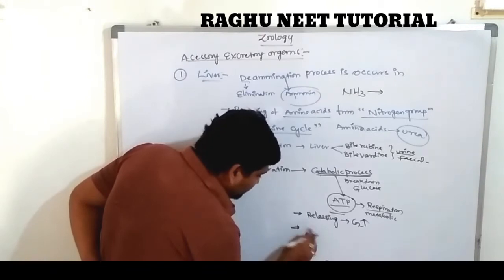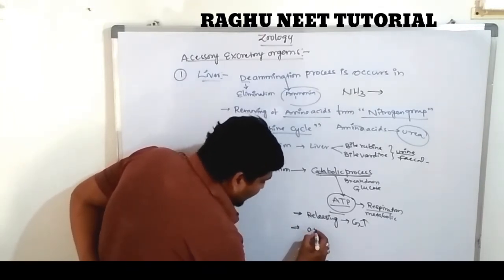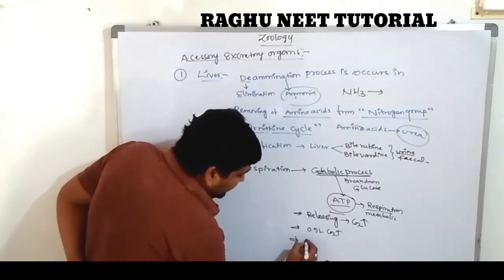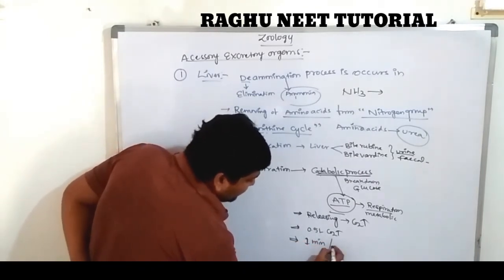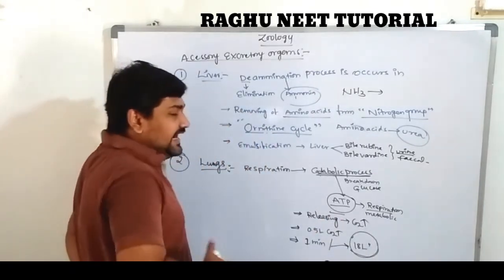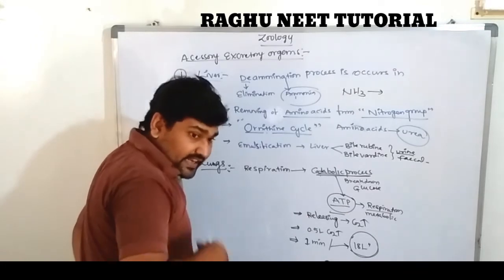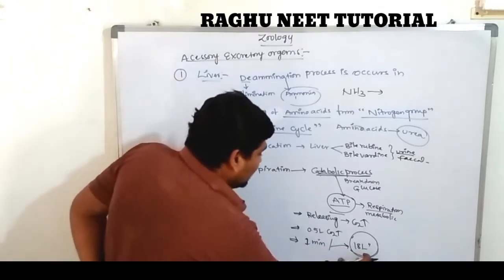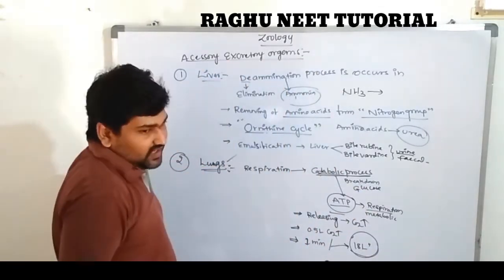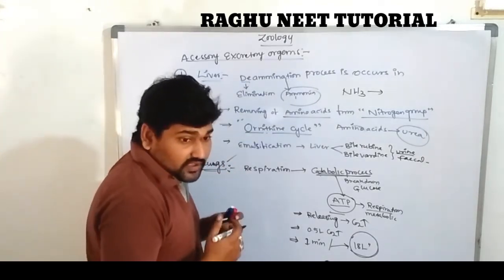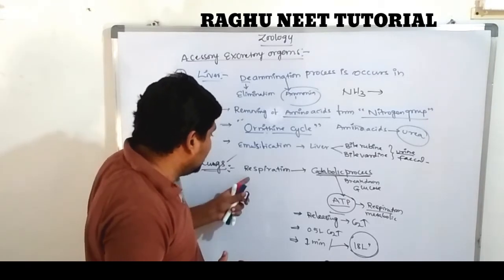Approximately 0.5 liters of carbon dioxide each time. Per minute it is releasing 18 liters of carbon dioxide through inhalation and exhalation. So the lungs are also one of the accessory excretory organs. Are you clear?